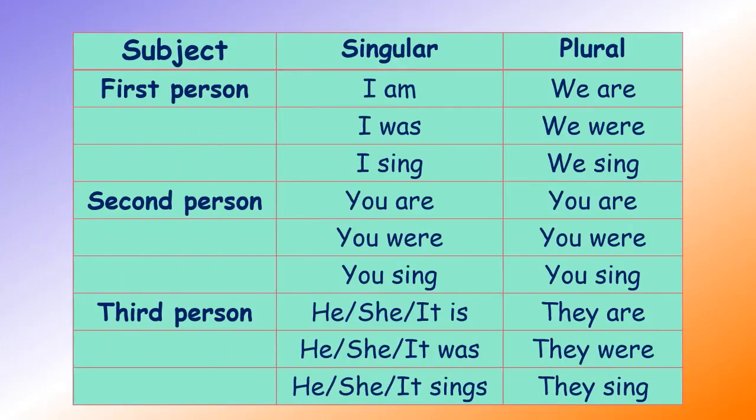Agreement based on grammatical person, first person, second person, or third person, is found mostly between verb and subject. For example, you can say, I am or he is, but you don't say I is or he am. This is because the grammar of the language requires that the verb and its subject agree in person.